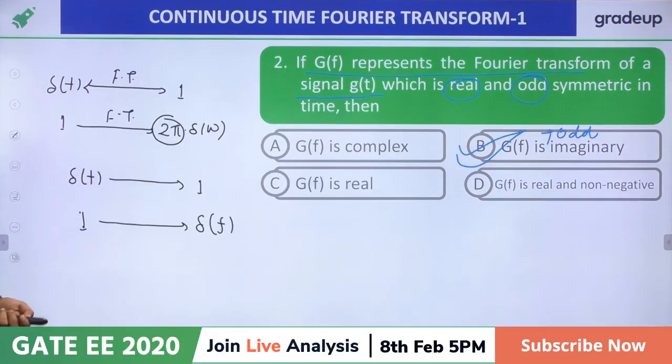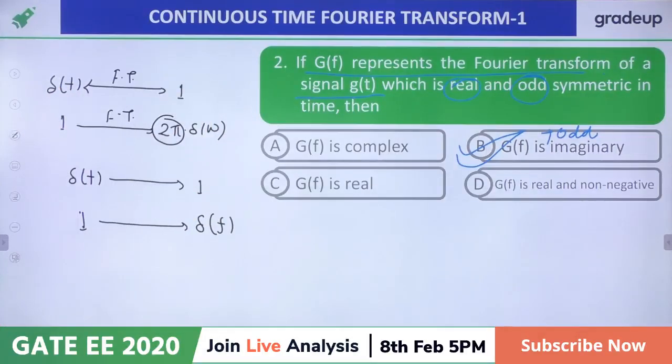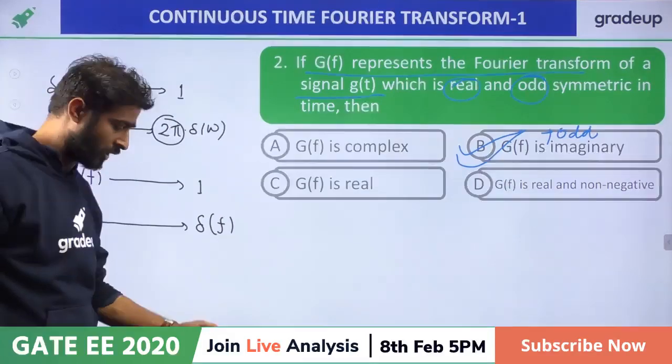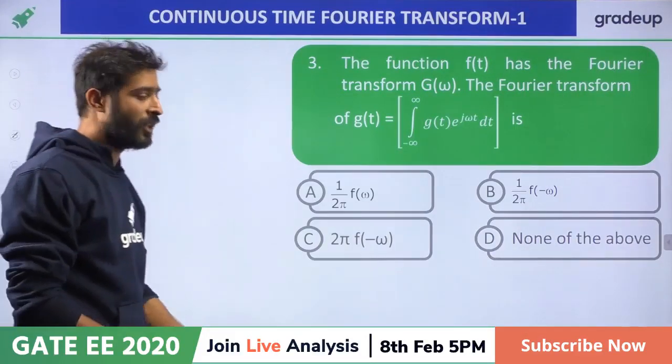So this type of question we can also expect, but this type is not that easy. Sin omega t is an example of a real and odd signal. Okay. Now, for the next question, can anybody give me the answer for this question?